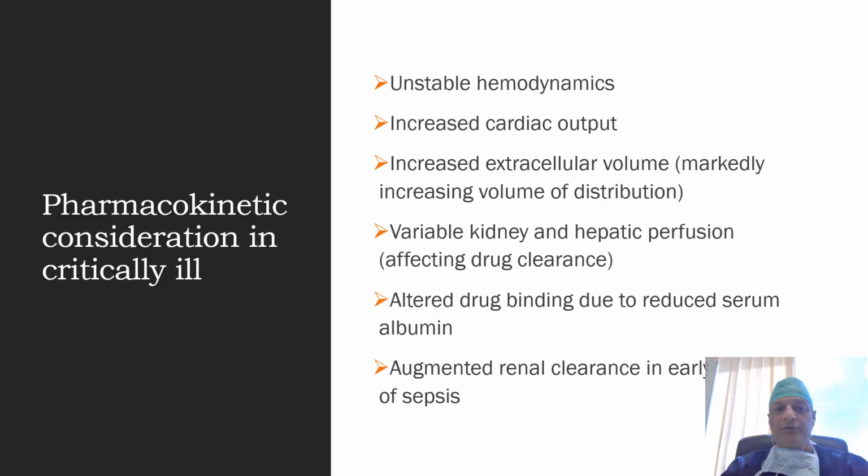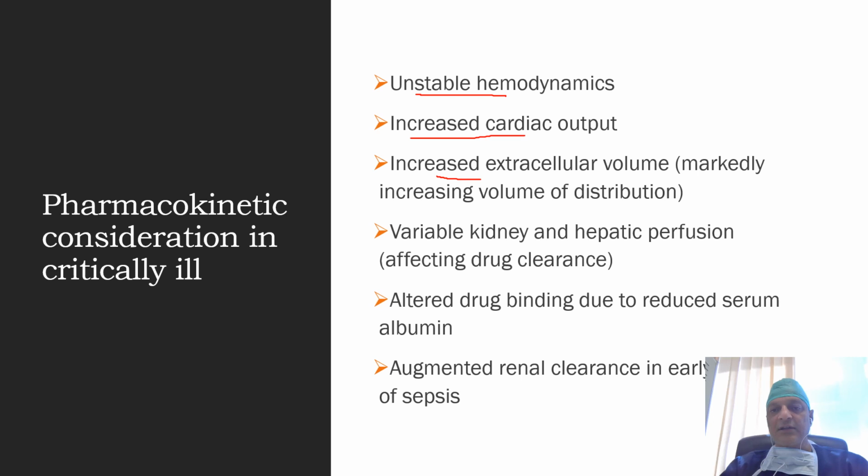Pharmacokinetic factors which should be considered in a critically ill septic patient while prescribing antibiotic therapy include the hemodynamic status of the patient. Such patients usually have unstable hemodynamics and are on vasopressor therapy. They usually have increased cardiac output.